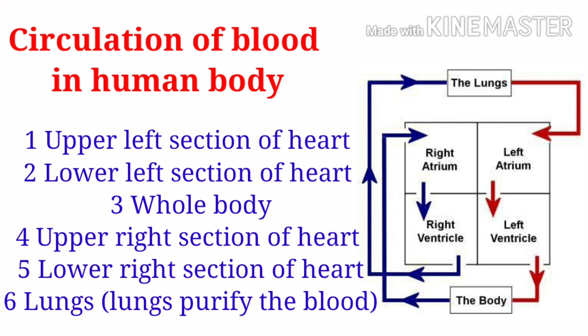The different organs in the body use all this material from the blood for performing their various functions and give back the impure blood with carbon dioxide gas and other waste materials. The other impurities are removed and then the carbon dioxide-rich blood enters the upper right section of the heart. The lower right section of the heart pumps this blood to the lungs. Then again pure oxygen-rich blood is received by the upper left section of the heart from the lungs and this cycle continues.